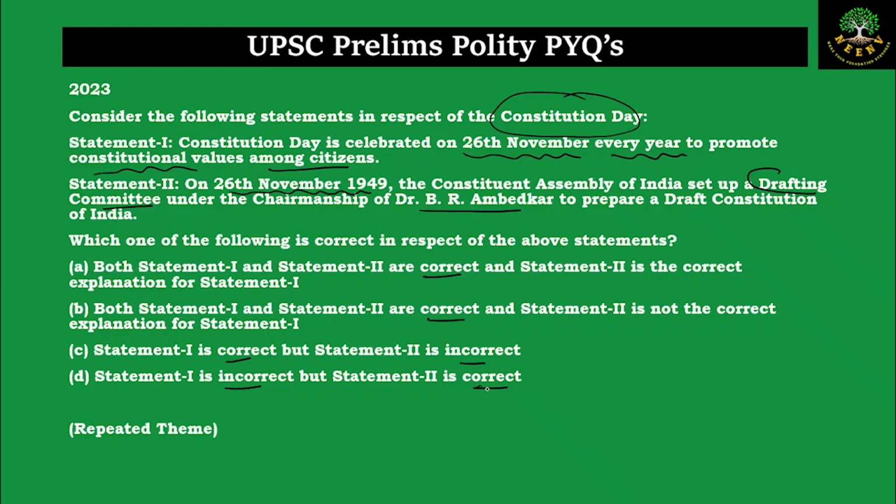So by this you need to understand that definitely there is one correct statement in this. It can happen that one statement is correct and one is incorrect, or both are correct and one is or is not the correct explanation. So by logical reasoning we understand that there is definitely a correct statement here. Now going through the questions.